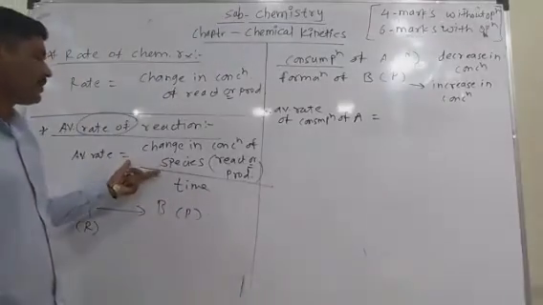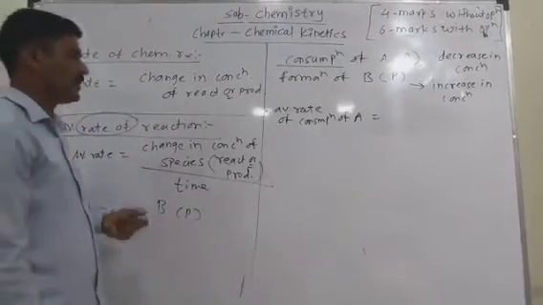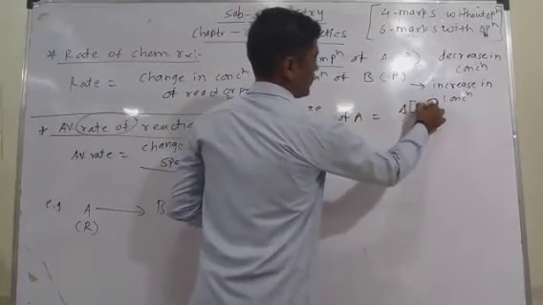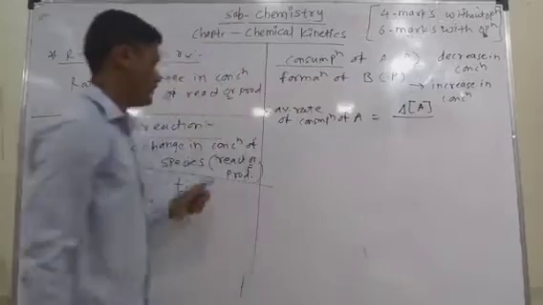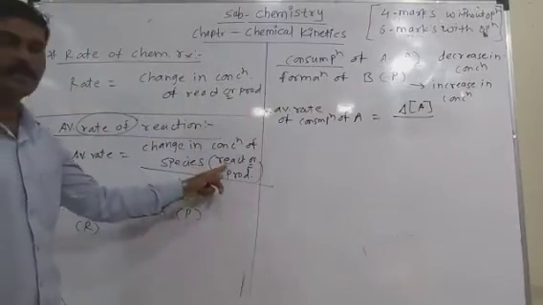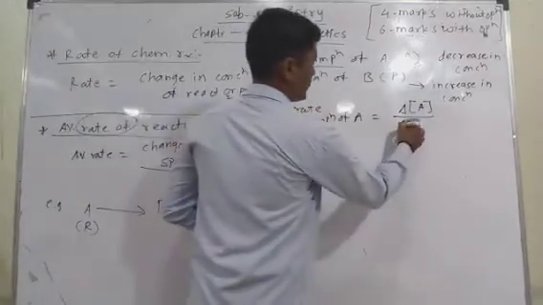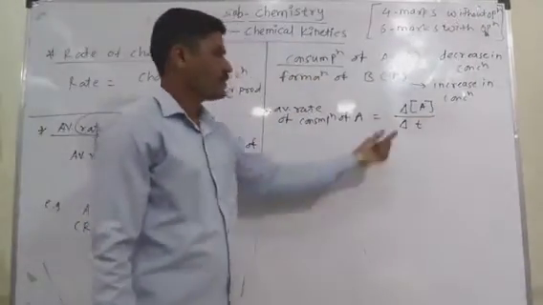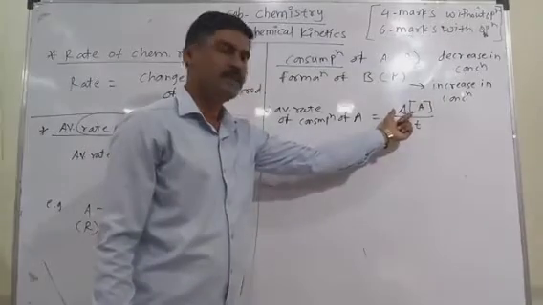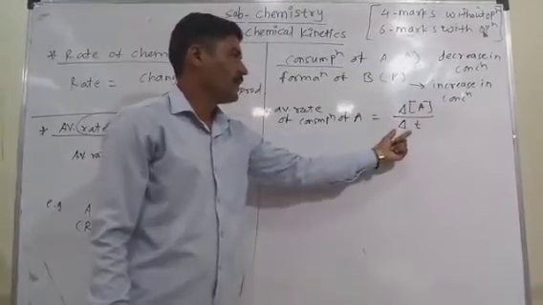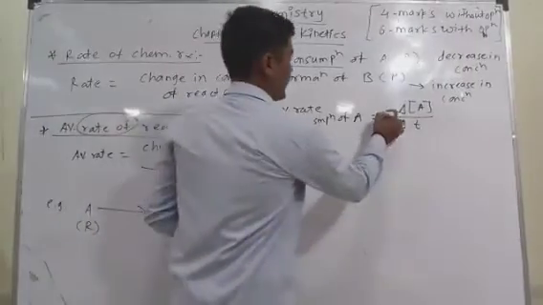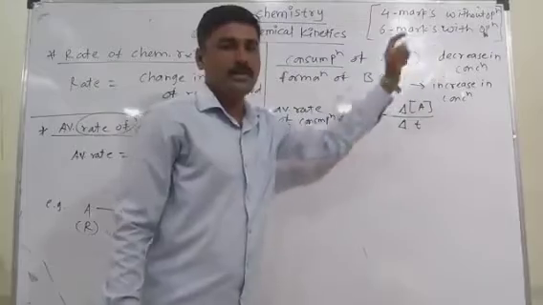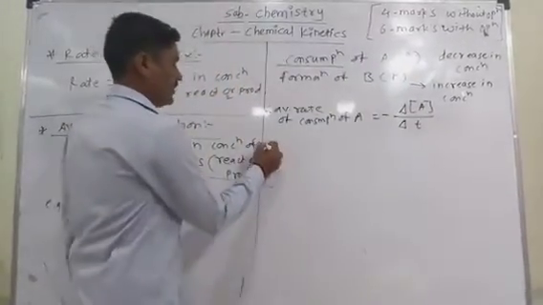According to that formula, it becomes the change in the concentration of reactant A divided by the change in time, at time t. So there is a change in concentration, delta [A], and a change in time, delta t. It has the negative sign because there is a decrease in the concentration of the reactant A.